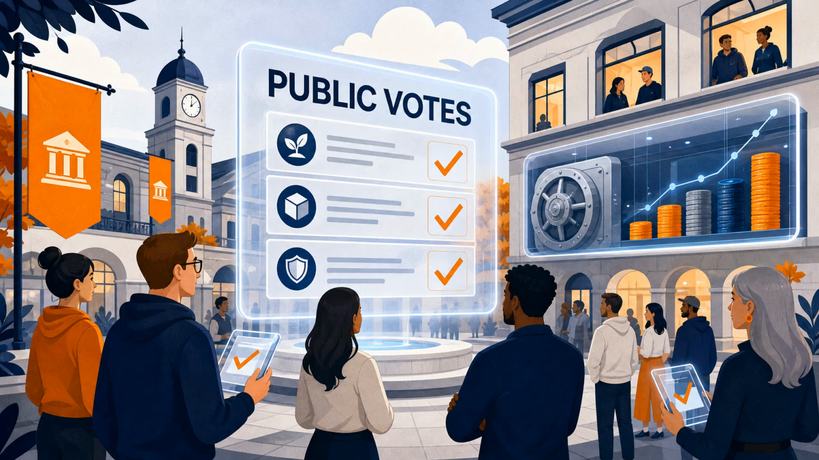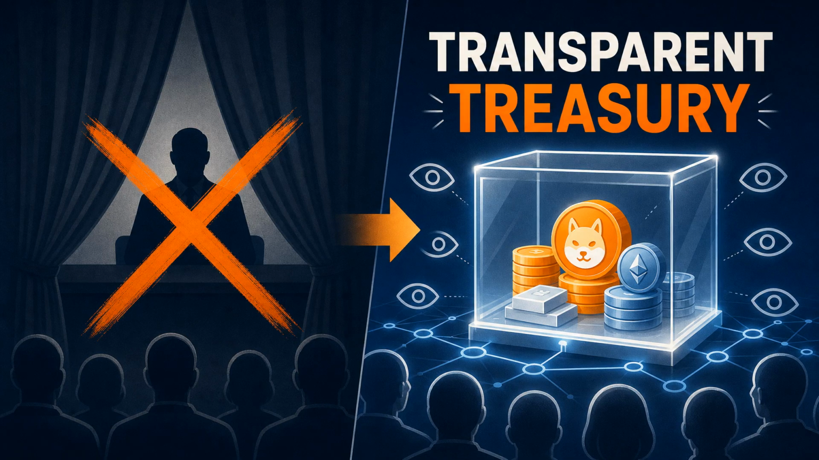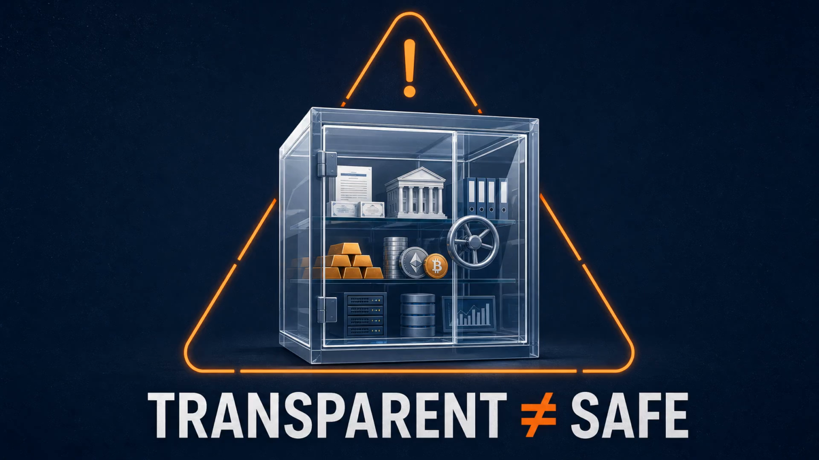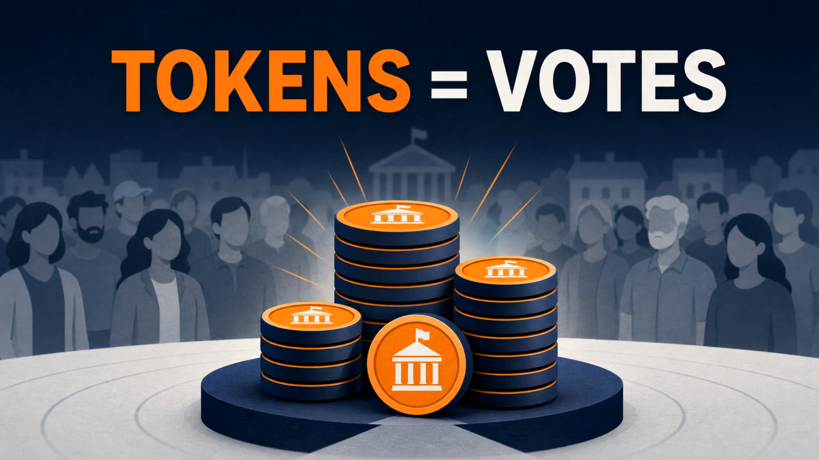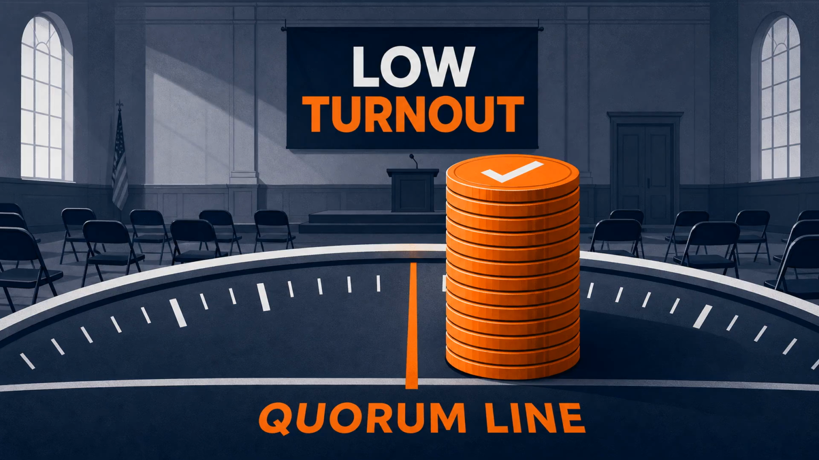In the clean, ideal version, this sounds great. The community can see what is happening. Votes are public. The treasury does not depend on one CEO quietly moving funds. Everything is transparent. But transparency does not automatically mean safety. Imagine a town where every dollar in the public budget can be moved by a vote. Now imagine voting power is not based on residence. It is based on how many town tokens you hold. If turnout is low, and if someone can buy enough tokens, that person might not need to persuade the town. They only need to satisfy the math.